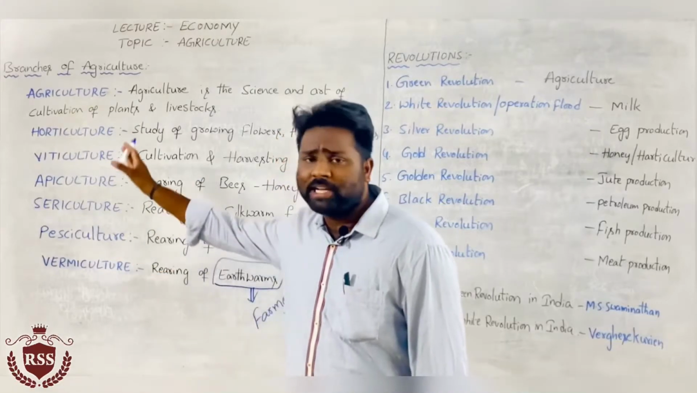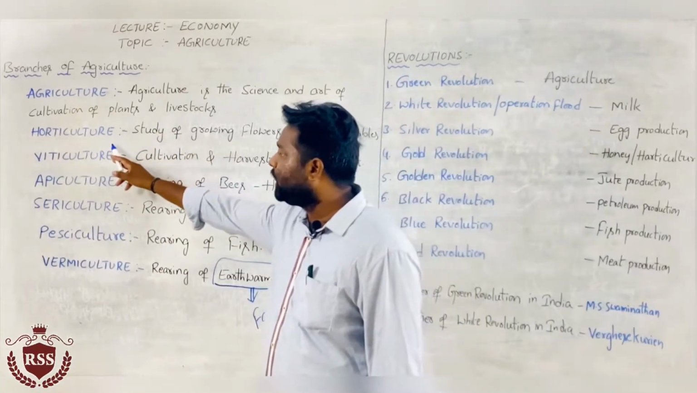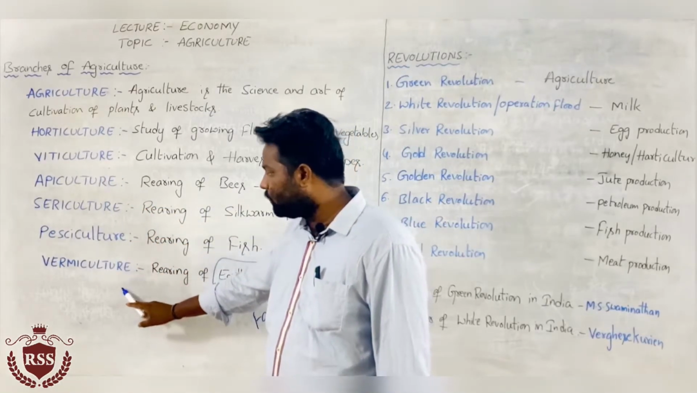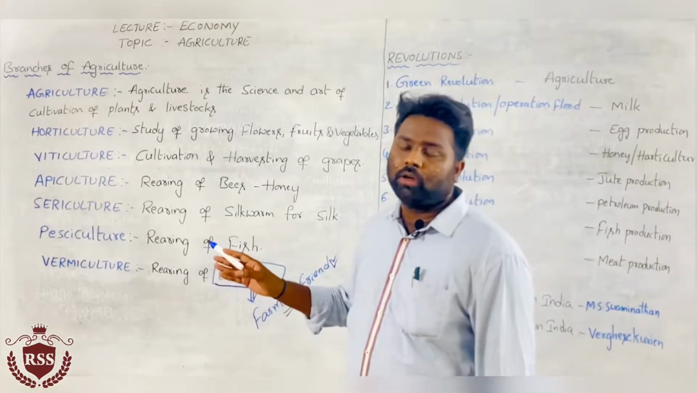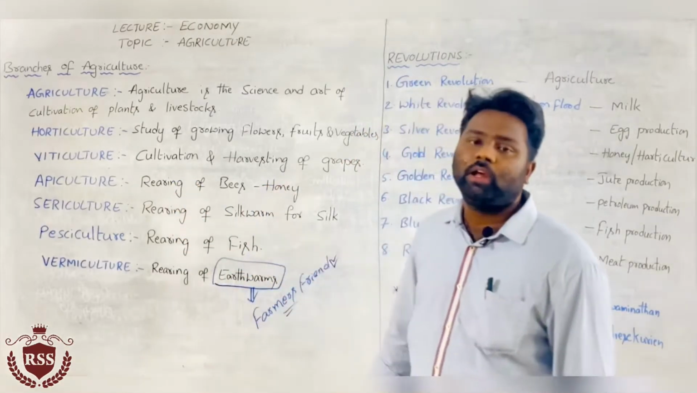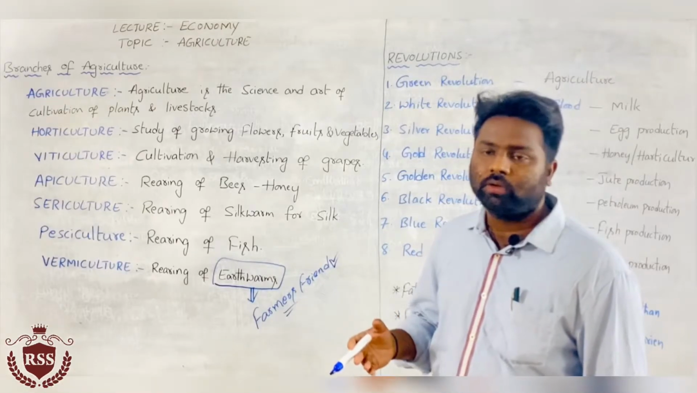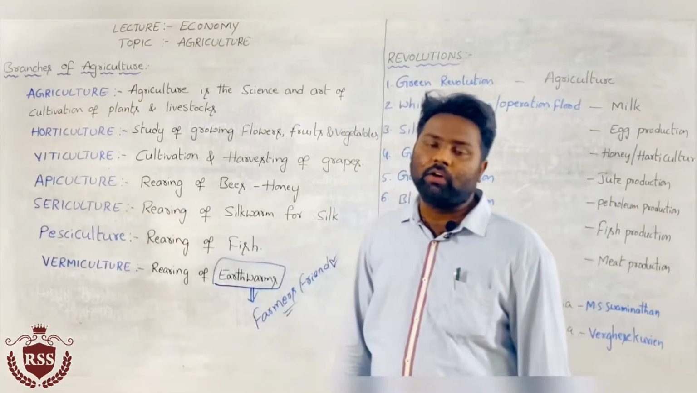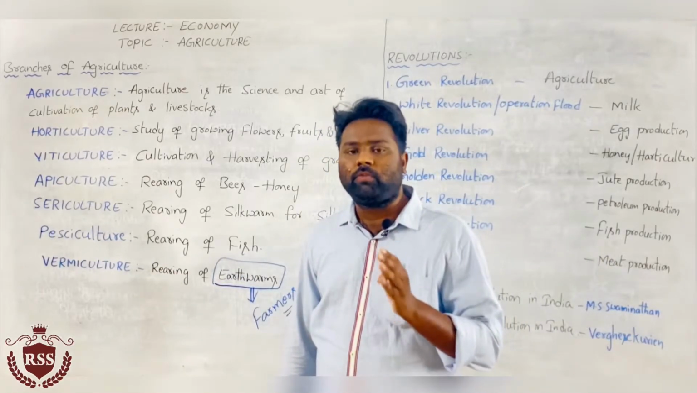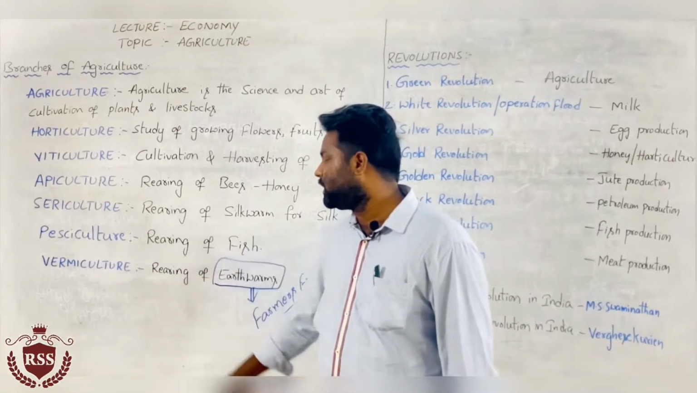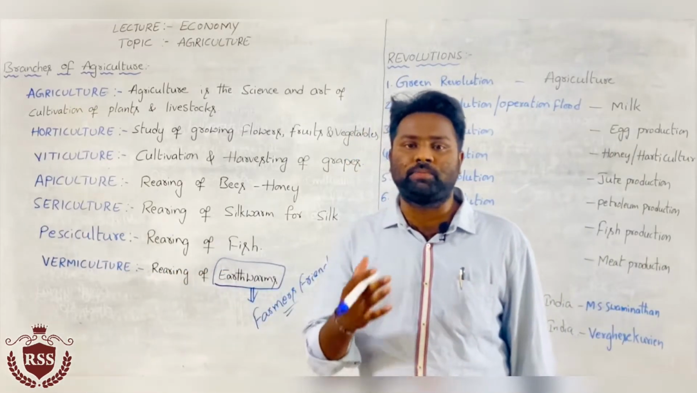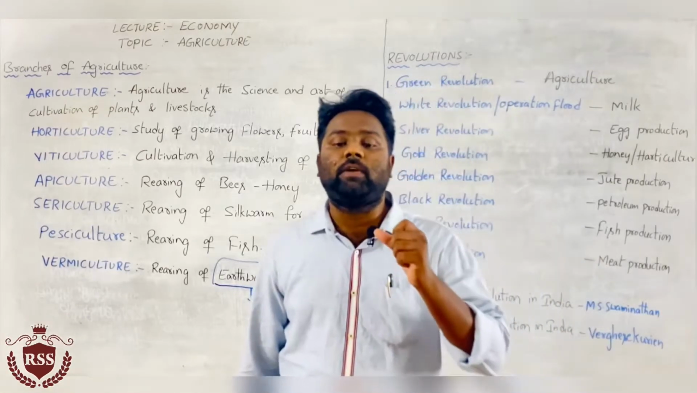These are all the branches of agriculture: horticulture, viticulture, apiculture, sericulture, pisciculture and vermiculture. Horticulture means growing of fruits, vegetables and flowers. Viticulture means cultivation and harvesting of grapes. Apiculture is rearing of bees for the sake of honey. Sericulture is rearing of silkworms for the sake of silk. Pisciculture is rearing of fish. Vermiculture is rearing of earthworms. Earthworms are called the farmer's friend.